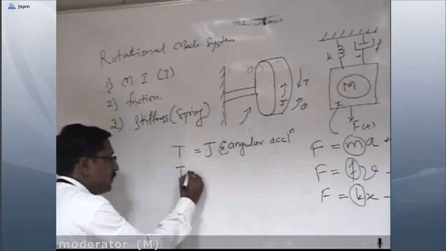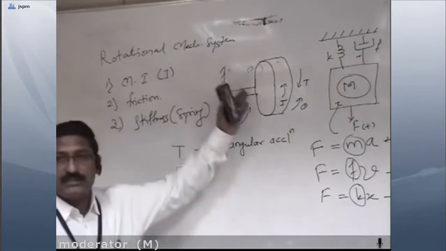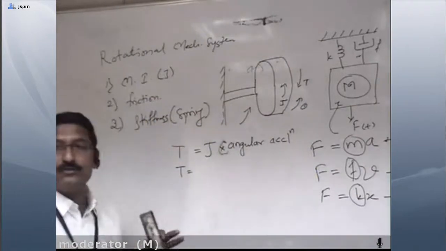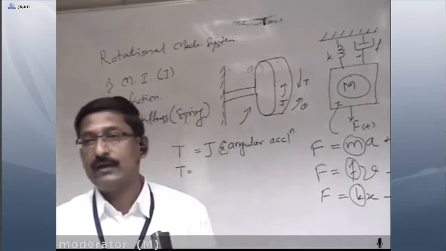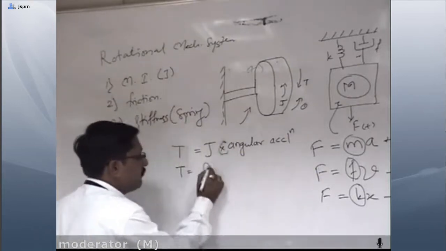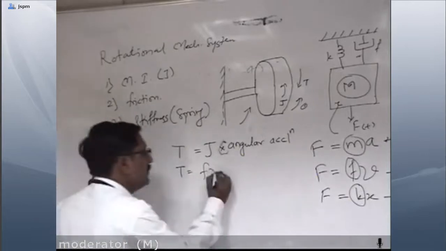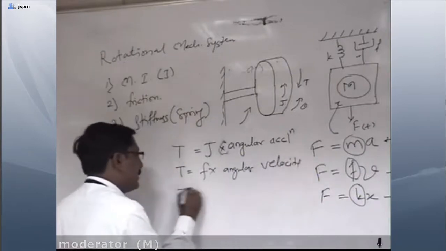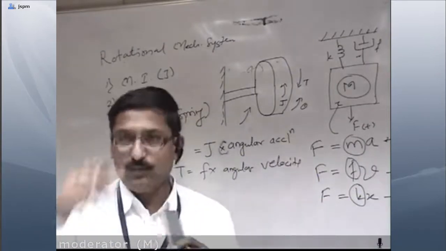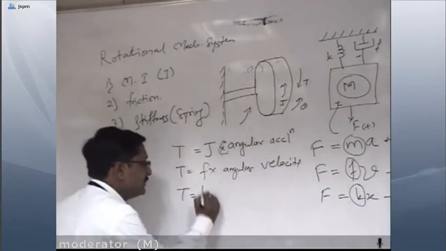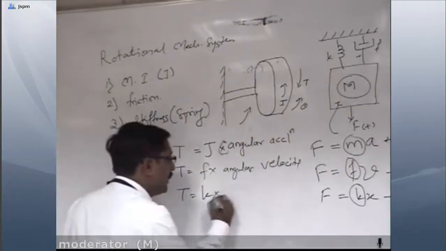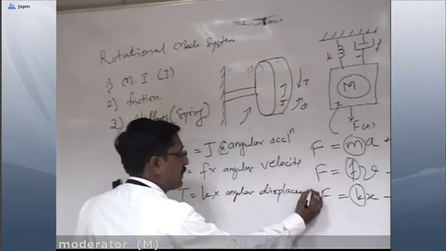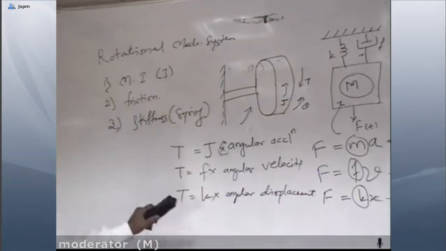Similarly, whenever we are applying torque T, whatever friction is given by the pulley is directly proportional to the angular velocity. So here we are using a frictional constant F into the angular velocity. And whatever stiffness is given by this pulley on application of torque, that is stiffness constant K into angular displacement. Okay, so these are the 3 basic components for this system.